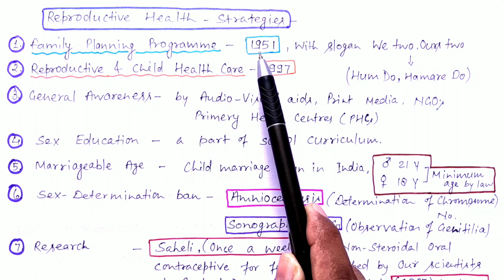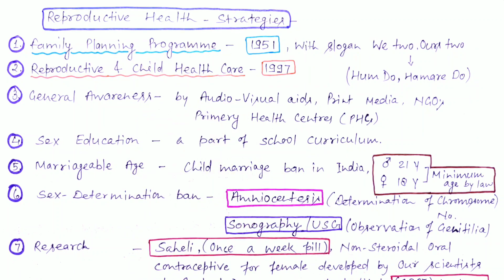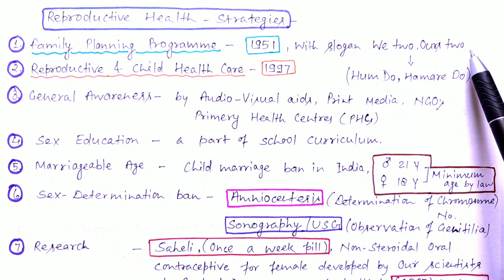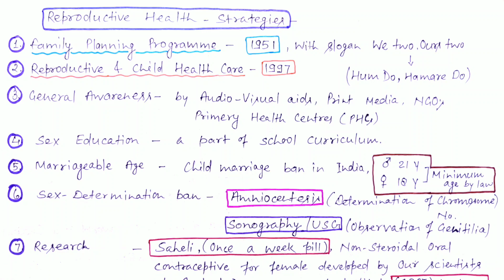In India in the year 1951, the family planning program was implemented with the slogan "We two, ours two," that is, "Hum do, hamare do." But this was not forcefully implemented by the government. That's why this plan is not very successful even till now.